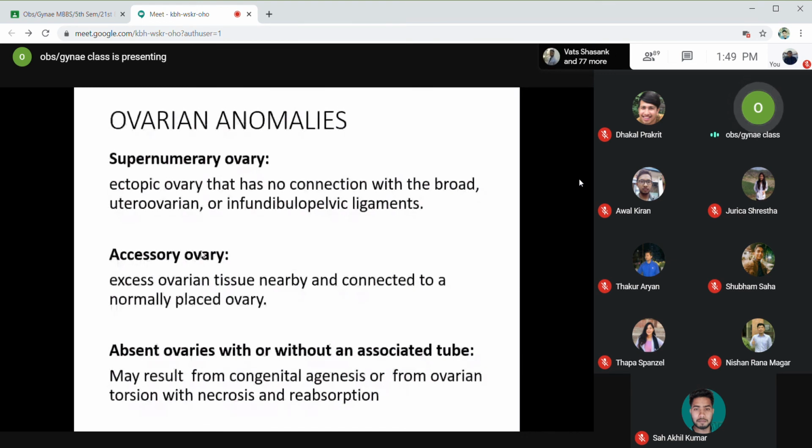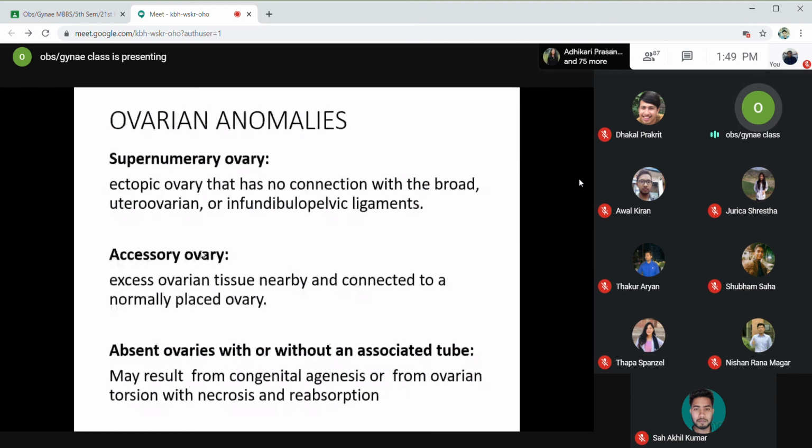These are all the ligaments that lie in the pelvis and connect the uterus and ovaries with the lateral pelvic wall: the broad ligament, uterovarian ligament, and infundibulopelvic ligament. If the ectopic ovarian tissue has no connection with these ligaments, then this is a case of supernumerary ovary. However, if there is excess ovarian tissue nearby the normal ovary and connected to it, then that is known as accessory ovary. Supernumerary ovary arises at a different, ectopic site, while accessory ovary means the excess ovarian tissue is nearby and connected to the normally placed ovary.